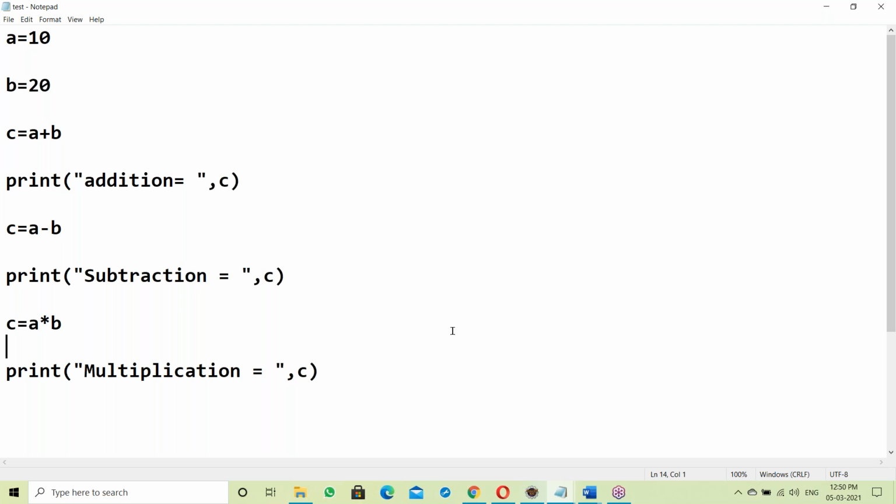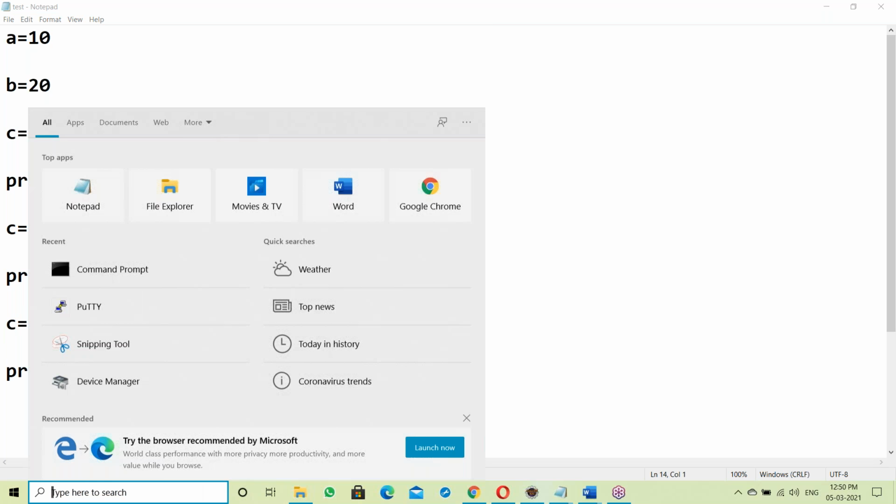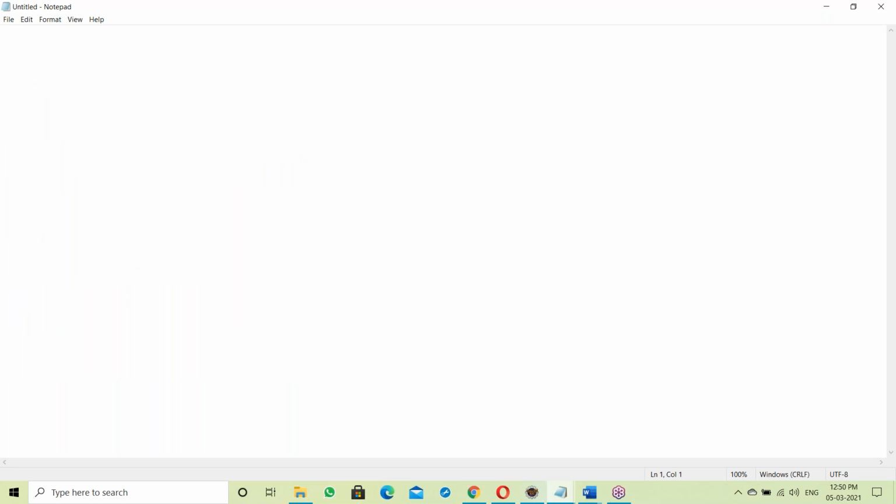For this, either an interpreter or a compiler. Suppose it is a Python script, the interpreter will convert. Suppose a C program, the compiler will convert. C++, the compiler will convert. So either an interpreter or a compiler converts from high level language to binary code. After converting, that code is submitted to the processor. The processor takes that code, executes it and gives output.